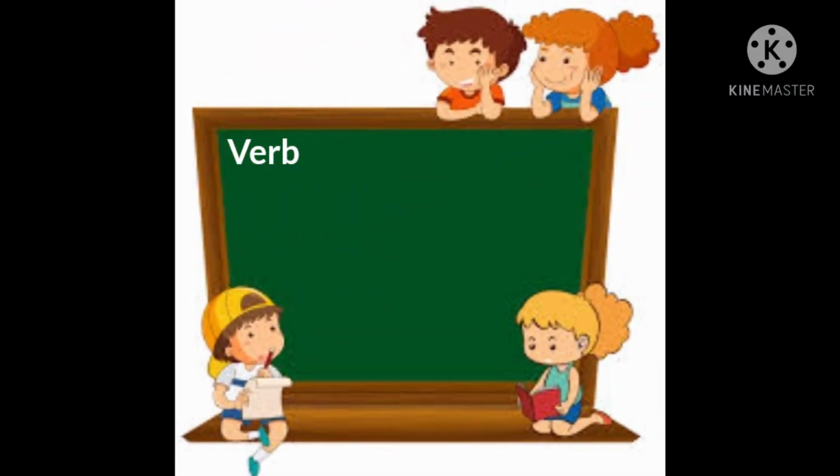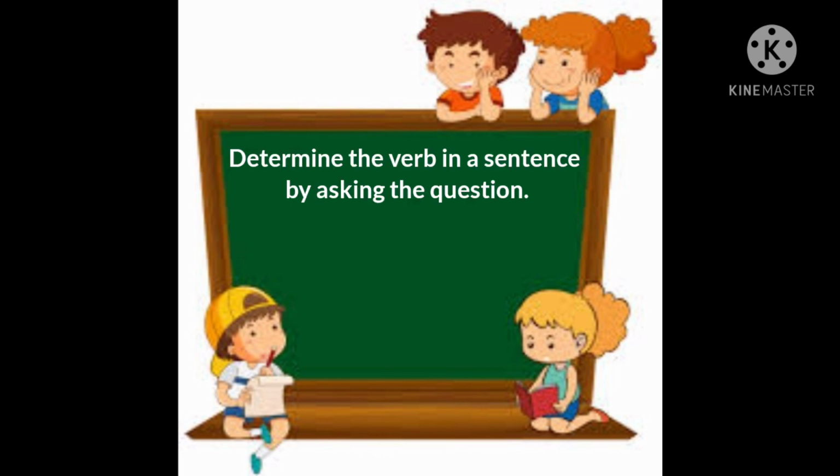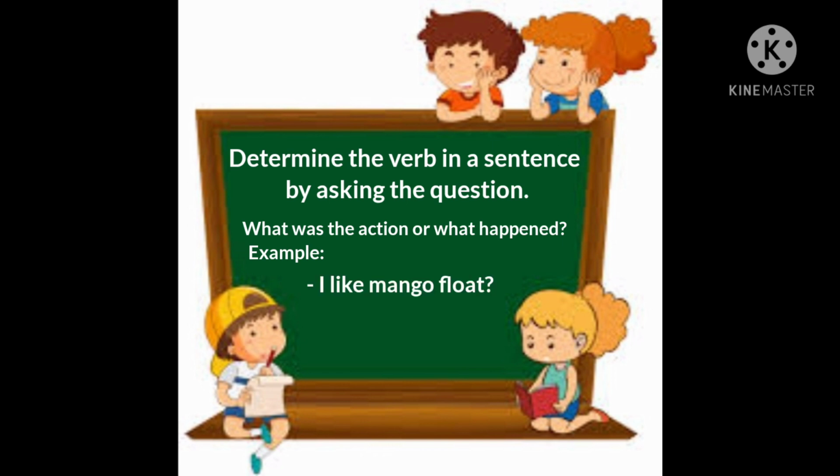Next, the verb. It expresses what the person, animal, place, thing, or concept does. Determine the verb in a sentence by asking the question, what was the action or what happened? So, for example, I like mango float. The verb in the sentence is like. What was the action that happened? So, like. And the next, Madeline eats apple. So, obviously, this verb is eats, since it's singular.